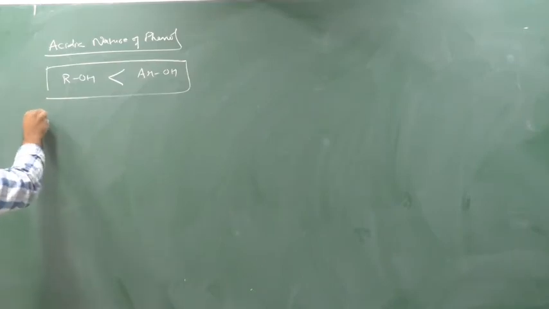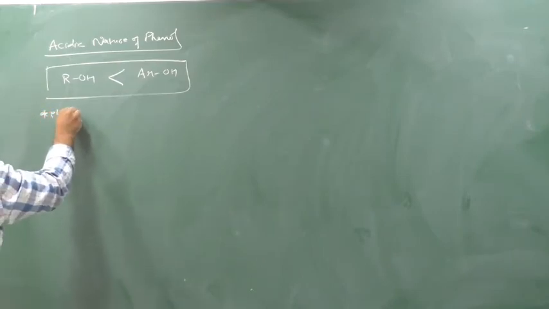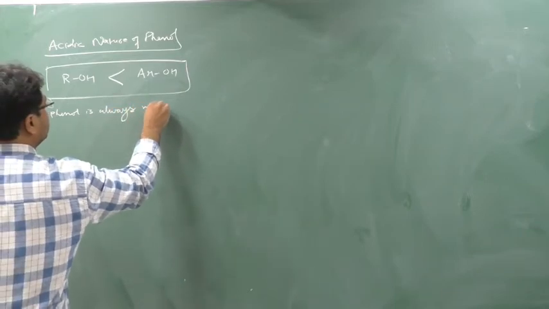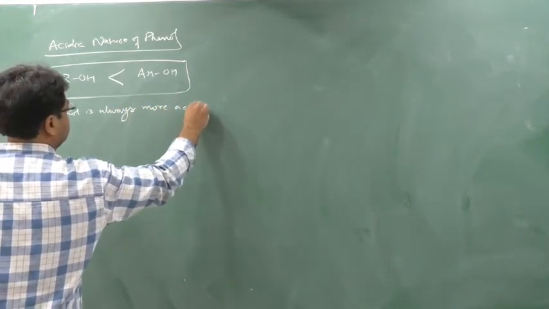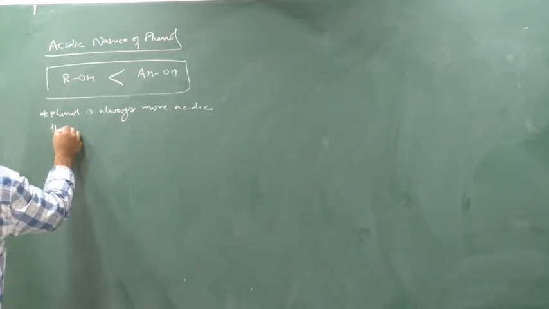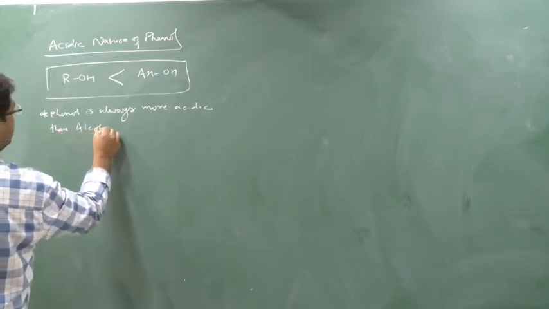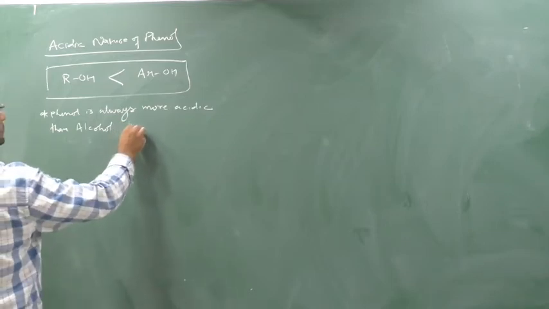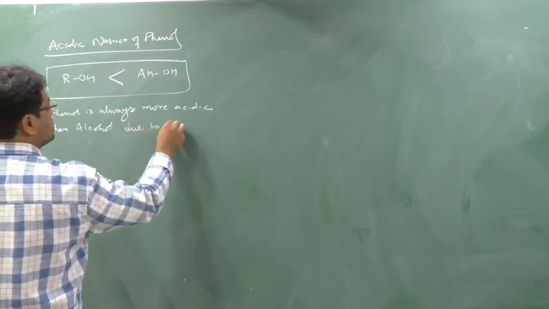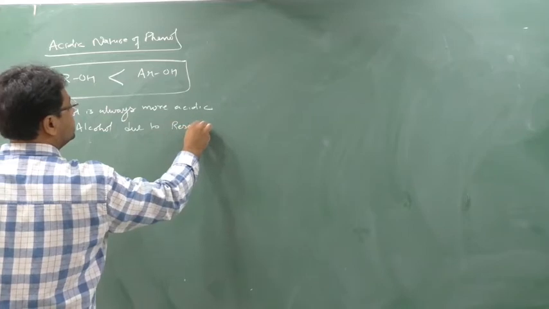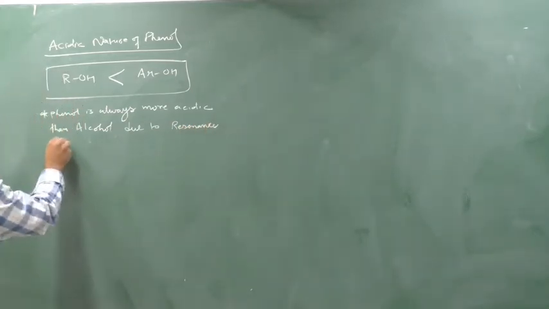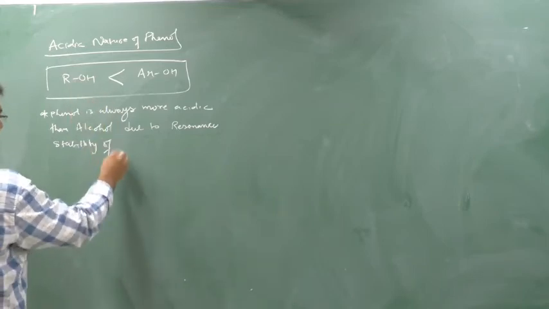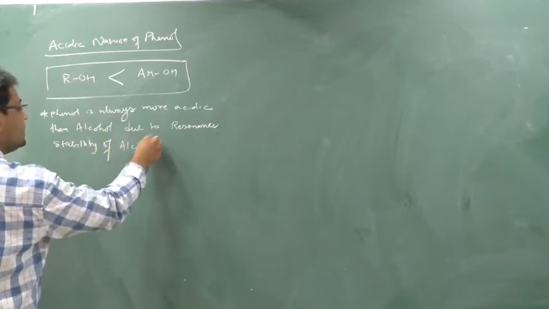Phenol is always more acidic than alcohol. One common, remember this, mug it up. Why? Due to resonance stability of alcohol. Clear? Now how?